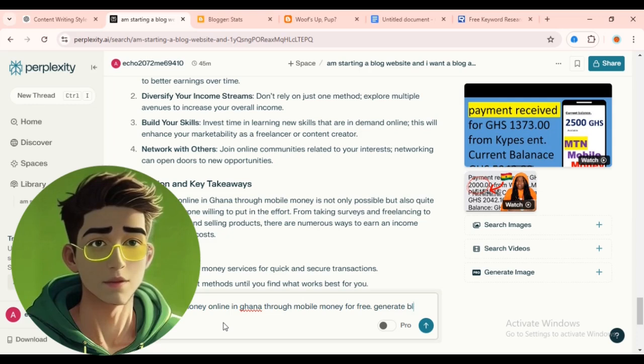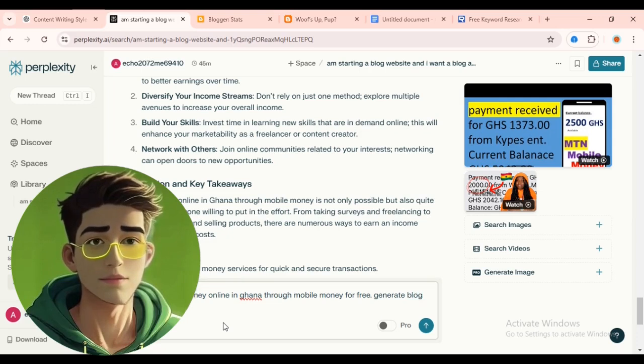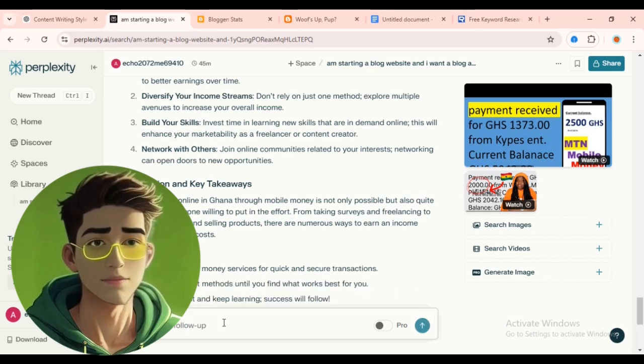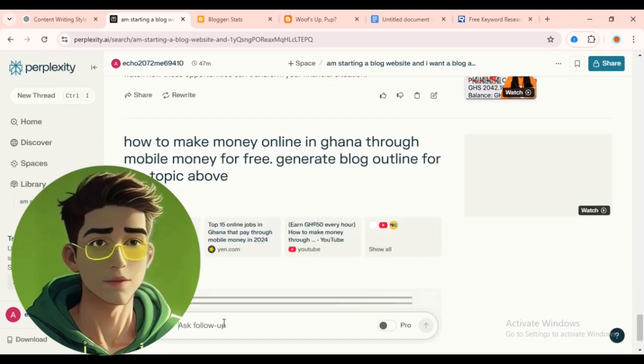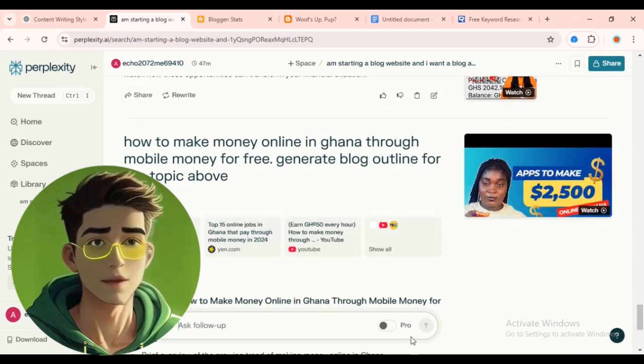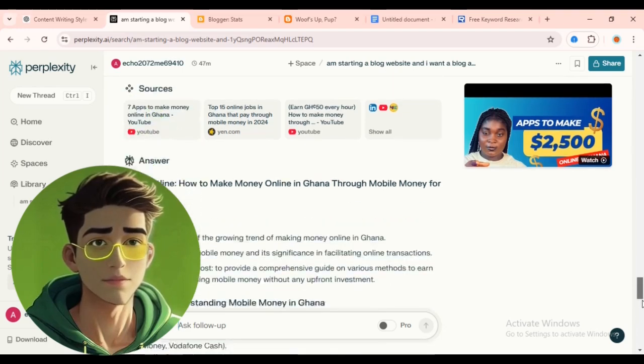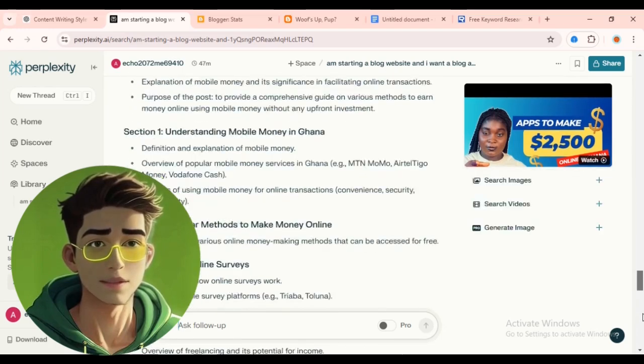a blog outline for the topic or the title above. Okay, so this is the second way you can write a very simple article, or a detailed but very simple article. Now this is the outline of the article.